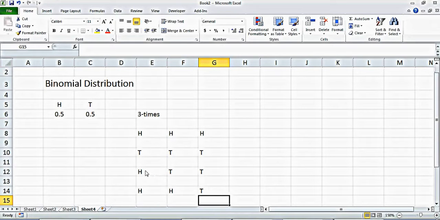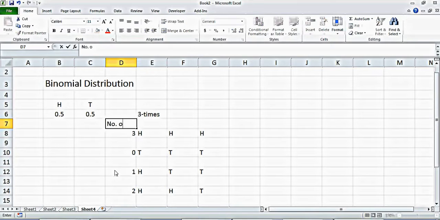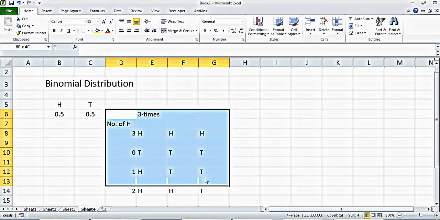I can do it many times. This one has 2 heads, this has 0 heads, this has 3 heads, this one has 1 head and this has 2 heads. So we can say number of heads.